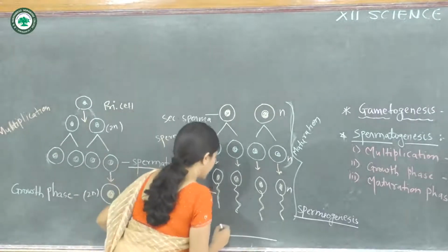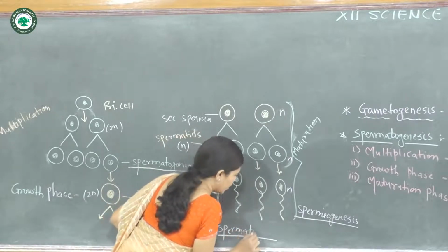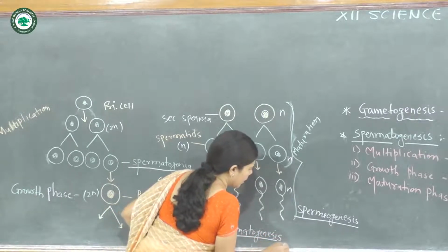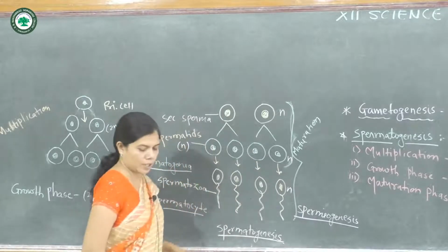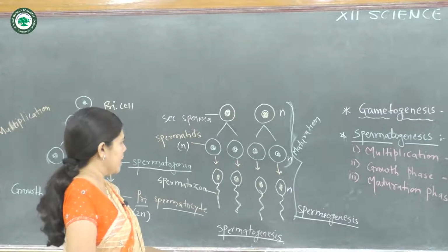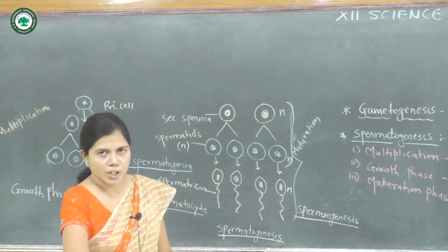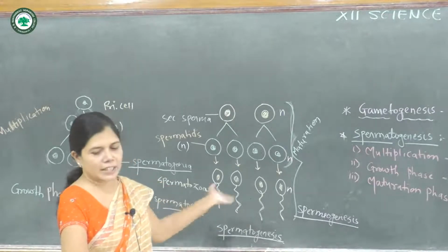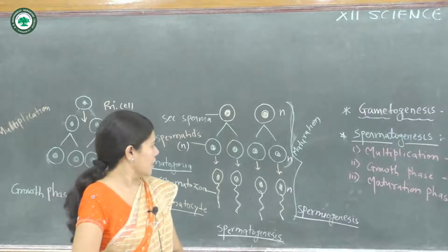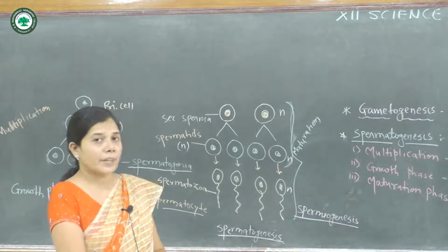That is the spermatogenesis, in which formation of sperm takes place, and from the spermiogenesis process the spermatids transform into the functional male gamete, that is sperm. These sperms are developed inside the testes, and they are present in the seminal vesicle.